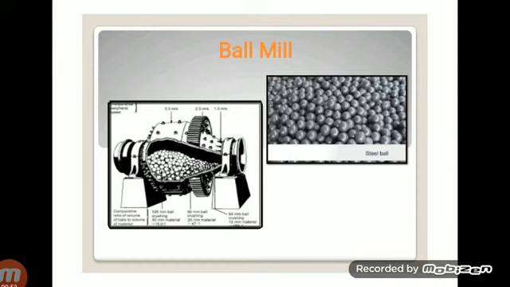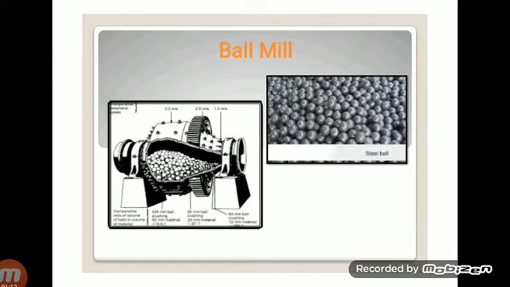Another part consists of the drum, a hollow metallic cylinder, a drum-like structure, and it is set to rotate on its horizontal axis at a small angle from the horizontal.